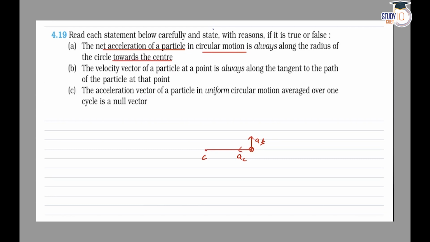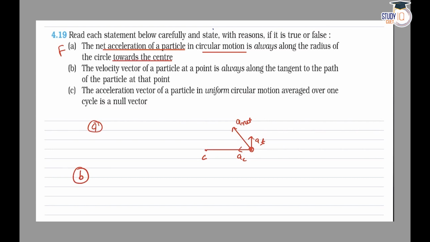So the first statement seems to be false, as according to the first statement the net acceleration is toward the radius, but in this case we can say that the net acceleration is making an angle theta with the radius. This is the net. So from this diagram we can clearly say that this statement is false. Now moving to part B.